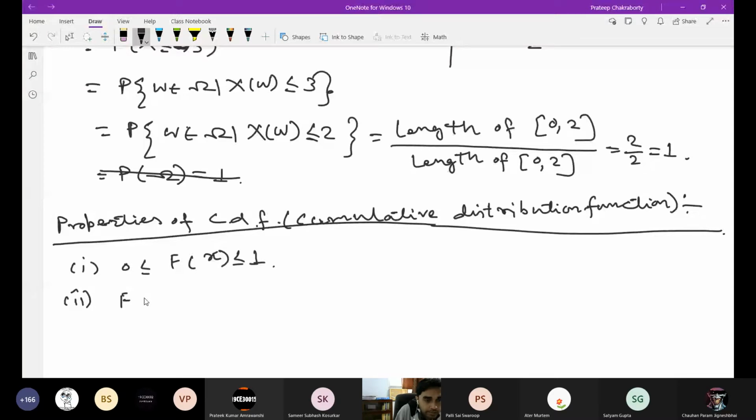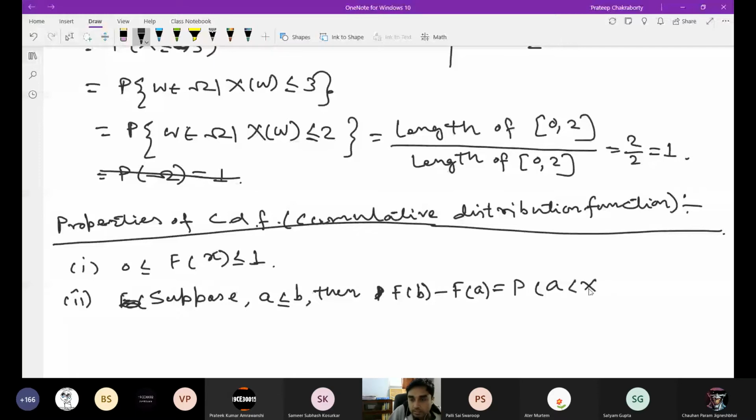Second is, if you take F(b), so suppose a less equal to b, then F(b) minus F(a) is P of a less than x less equal to b. Can you prove this thing? Can any of you tell me how to prove this thing?